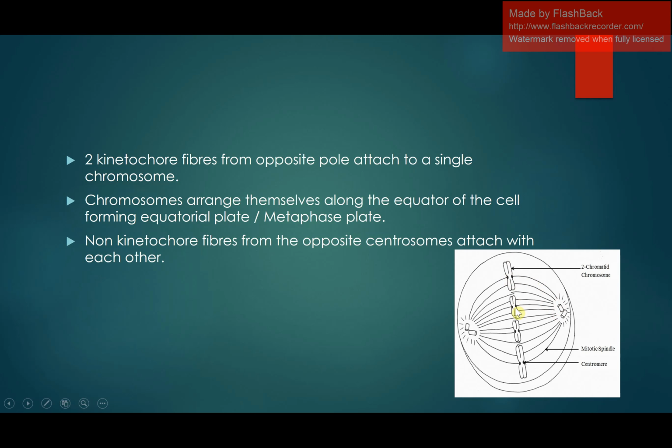Chromosomes then arrange themselves along the equator of the cell, forming the equatorial plate or metaphase plate. This is the characteristic of the metaphase, that the chromosomes arrange themselves along the equator of the cell, which is the imaginary line drawn in the cell. It means that in the middle of the cell there would be a metaphase plate in the metaphase.